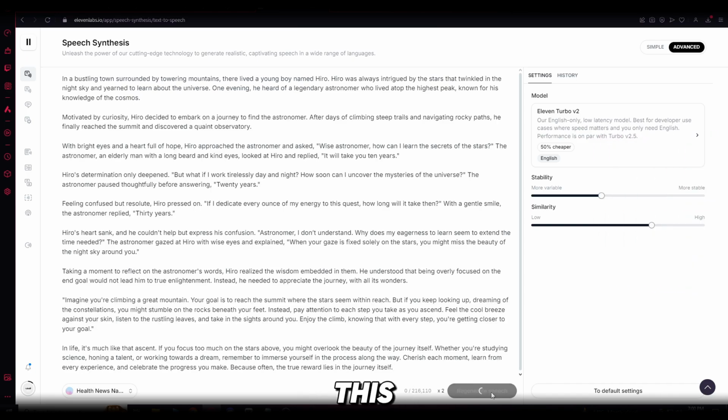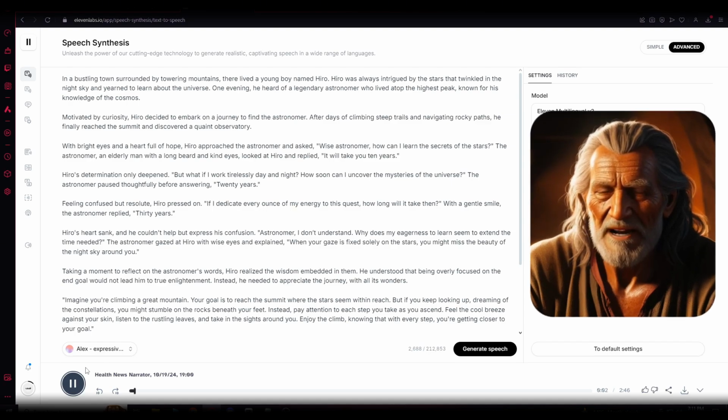Just listen to this. In a bustling town surrounded by towering mountains, there lived a young boy named Hero. Hero was always intrigued by the stars that twinkled in the night sky.